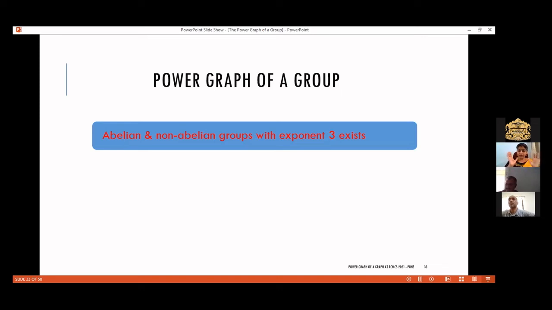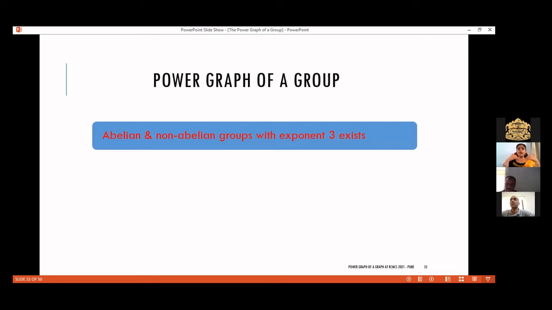But if the orders of this abelian group and non-abelian group are equal, then the corresponding power graphs also have mod G minus 1 by 2 triangles, which gives me 2 isomorphic copies of friendship graphs. So it is possible that the power graphs are isomorphic, but the corresponding groups are not isomorphic. In general, it is not true. So here we are getting counterexamples, one from abelian and one from non-abelian.